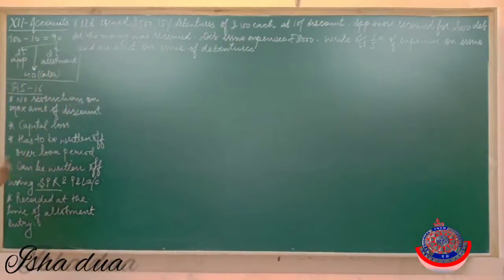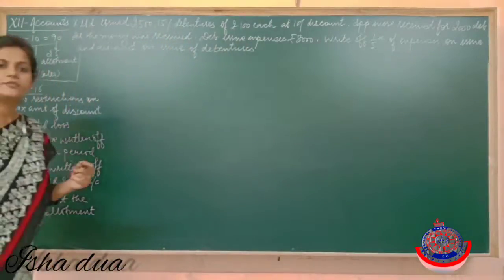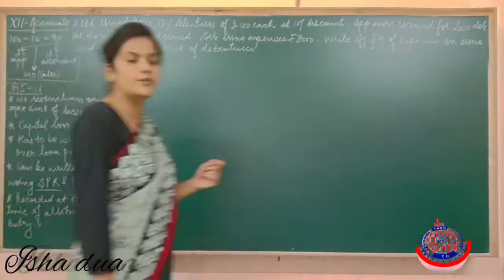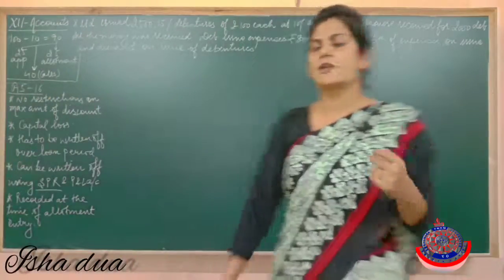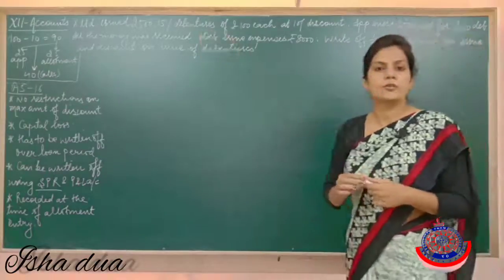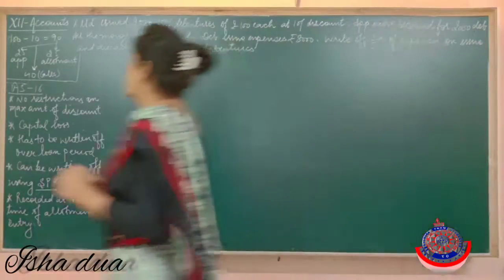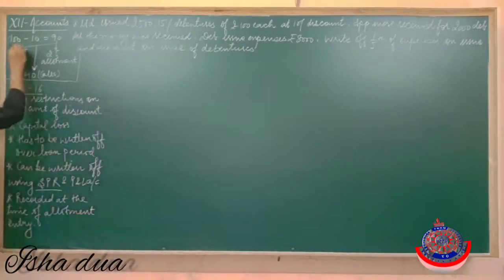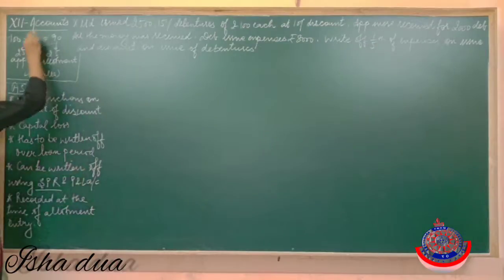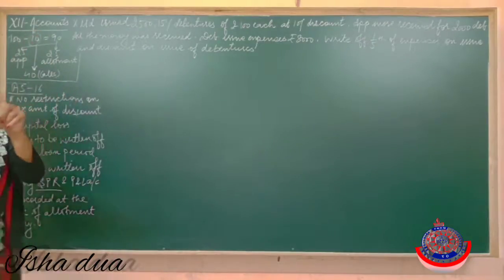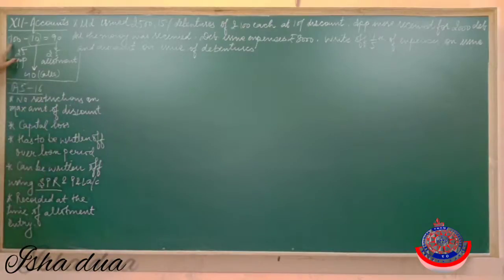Question is, X Limited issued 2500 15% debentures of rupees 100 each at 10% discount. So see, I have already written that on the board. 10% of 100 is rupees 10. It means the debenture whose par value is 100 has been issued at rupees 90 in the market. So this 10 rupee is the capital loss on one debenture, because the value of one debenture is 100, issued at a discount of 10%, value is 90.